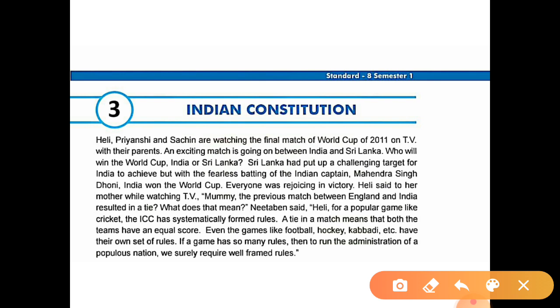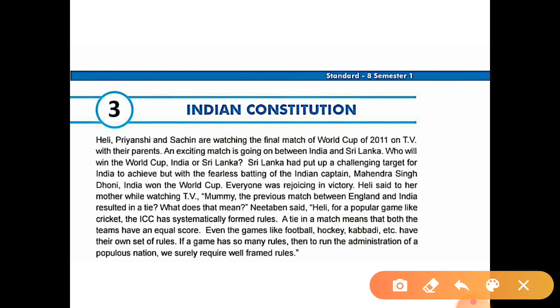So her mother replied, "Haley, for popular games like cricket, the ICC has systematically formed rules." ICC means what? It is one council, the International Cricket Council.